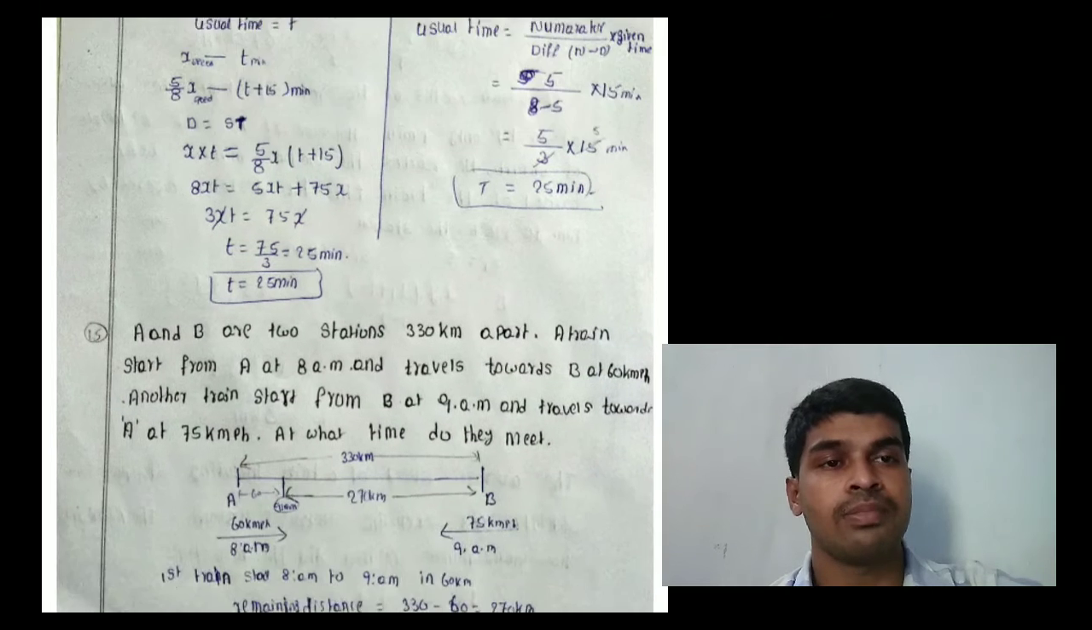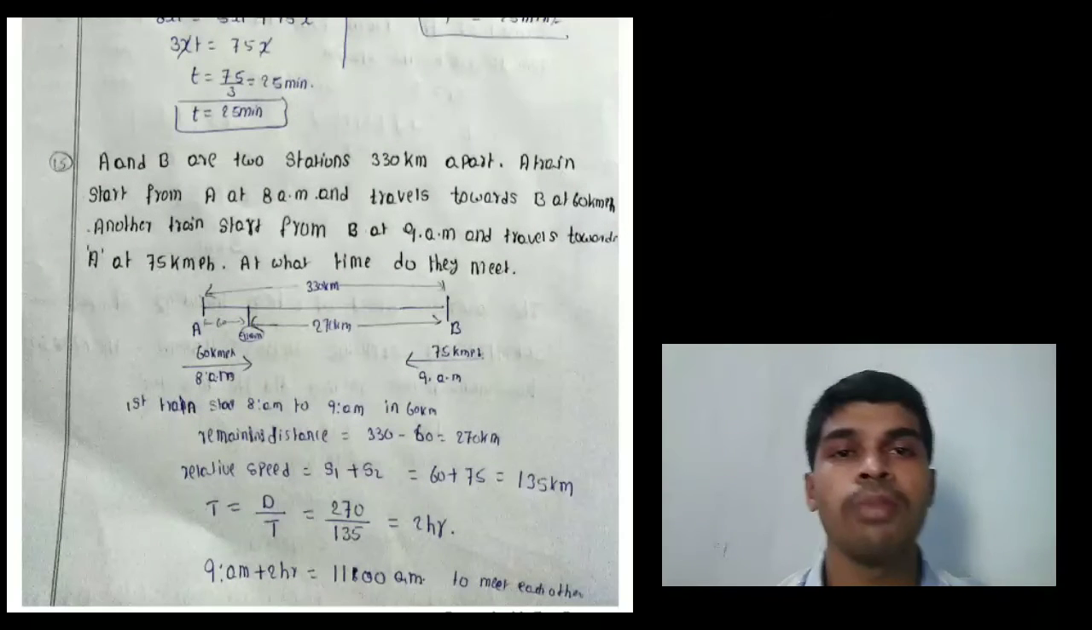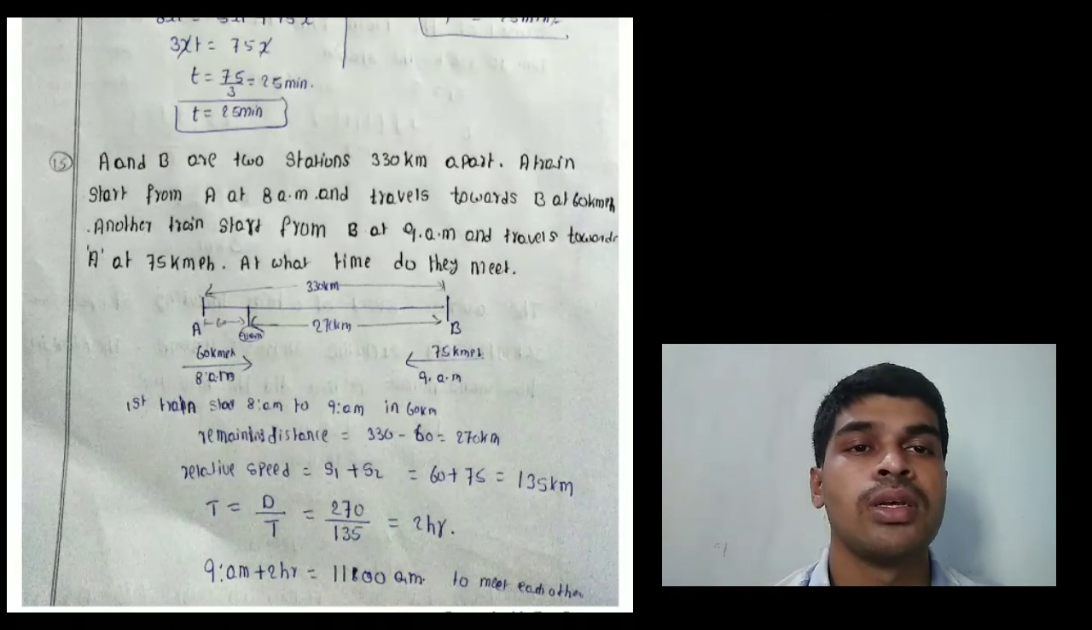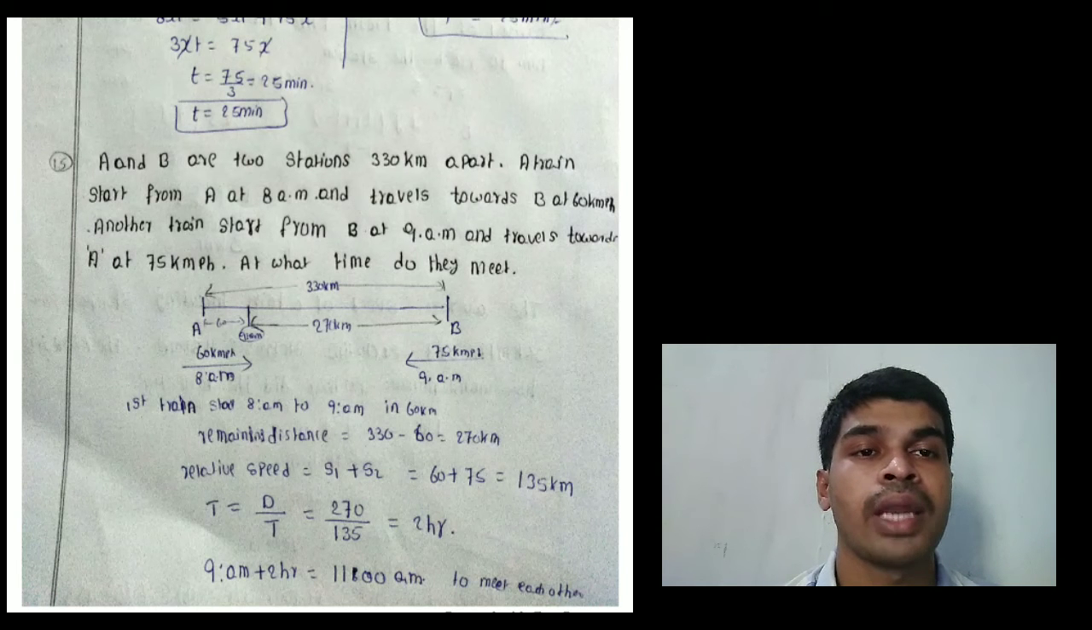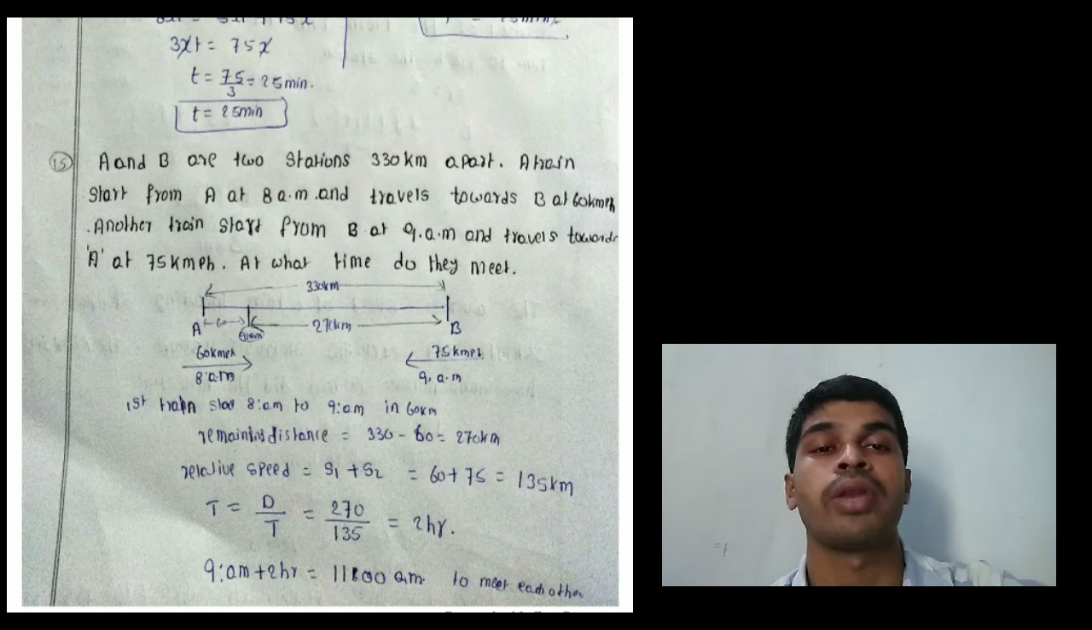Listen, next problem. A and B are two stations 330 kilometers apart. Train A starts from A at 8 a.m. and travels towards B at 60 kilometers per hour, and another train starts from B at 9 a.m. and travels towards A at 75 kilometers per hour. At what time do they meet each other?